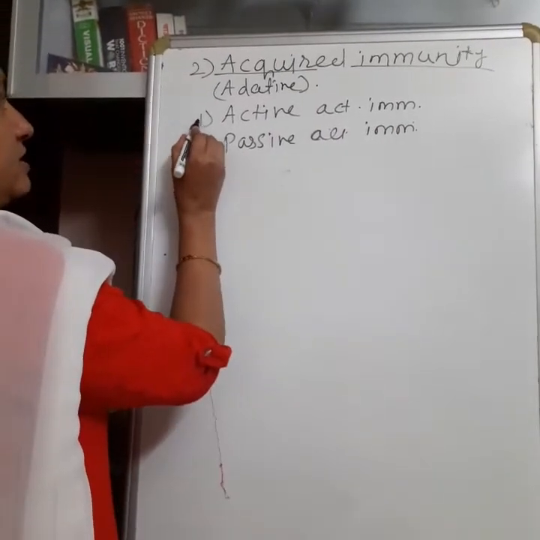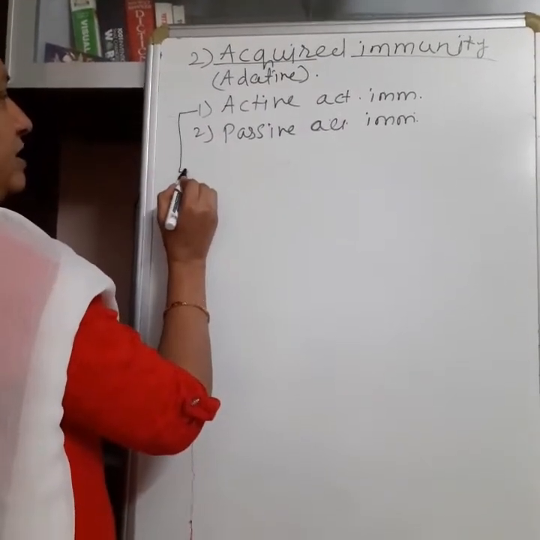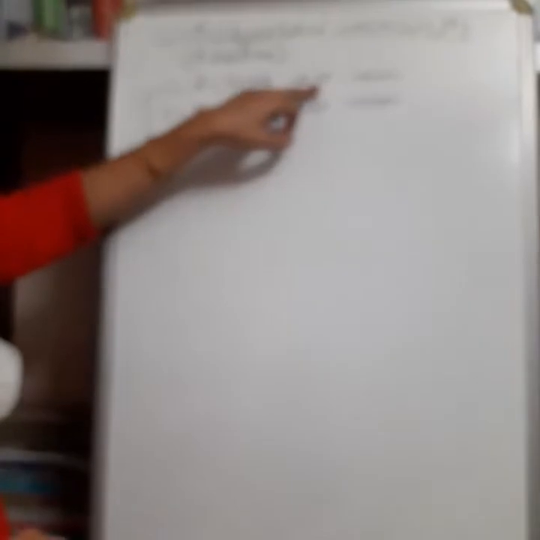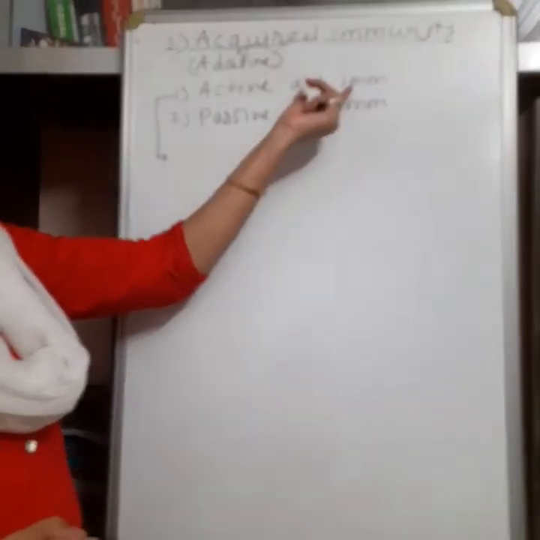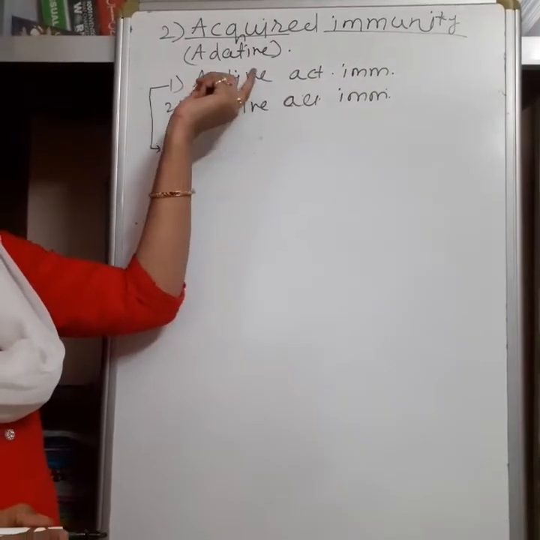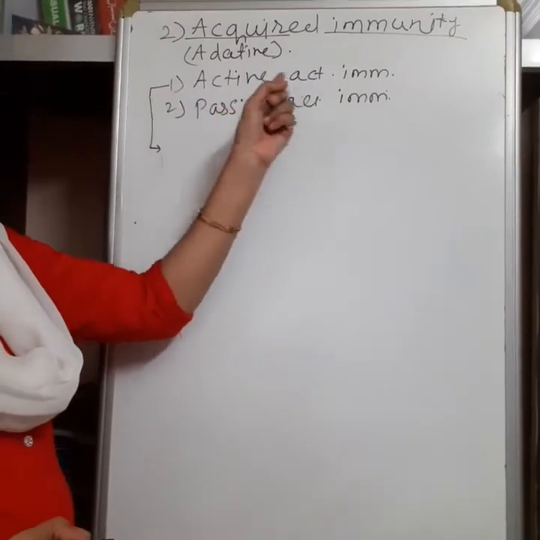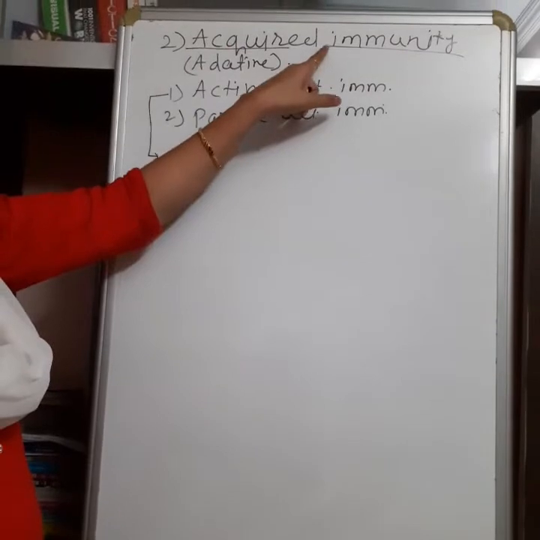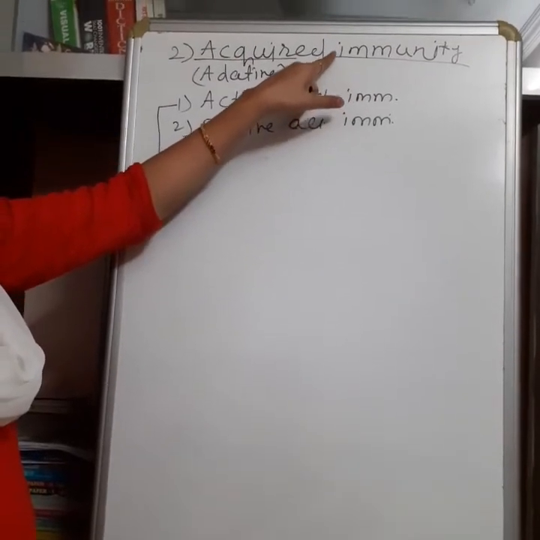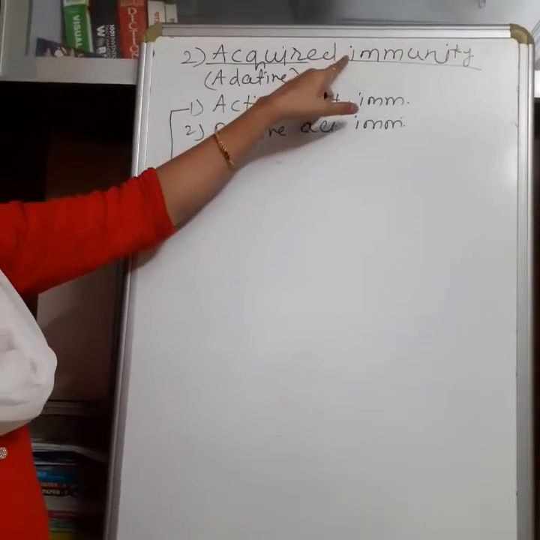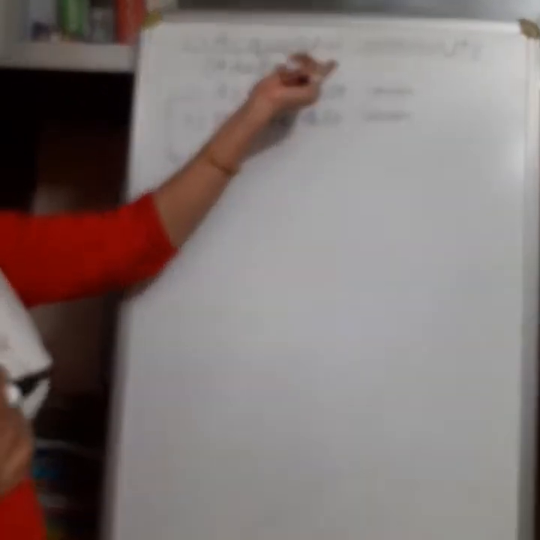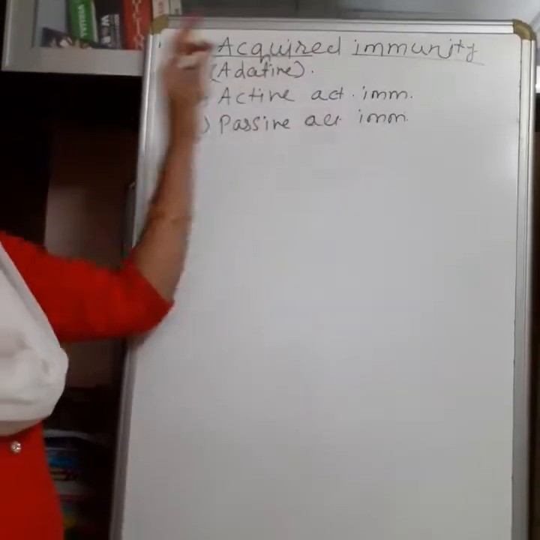Here, the first type, active, means this type of immunity remains active in the whole life. Acquired means developed. This developed immunity remains active in the whole life, which is called active acquired immunity. Actually this immunity is always developed after exposure to some viruses or bacteria, when the body gives response for the first time.